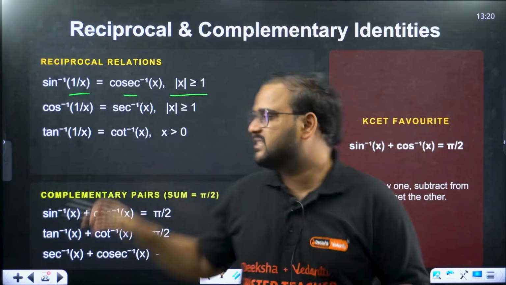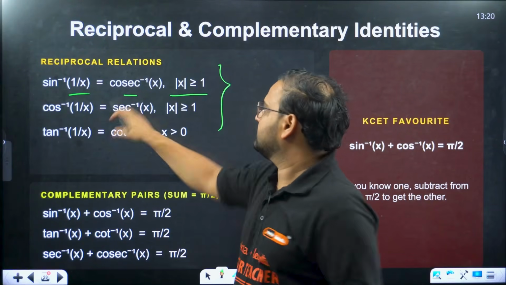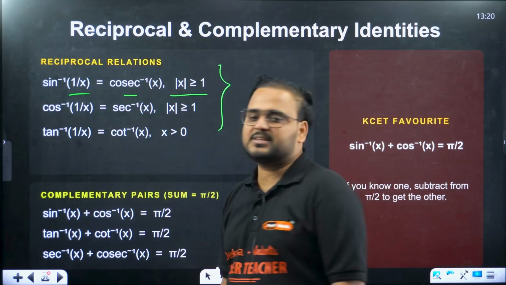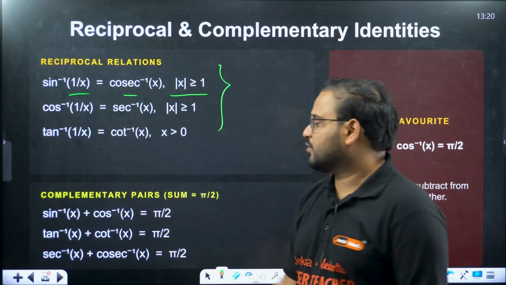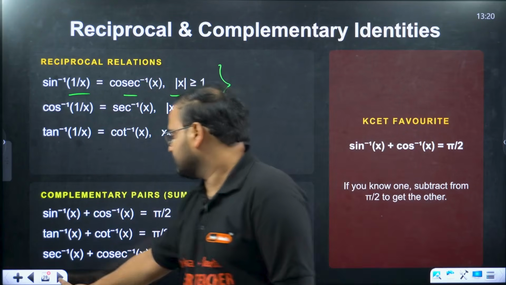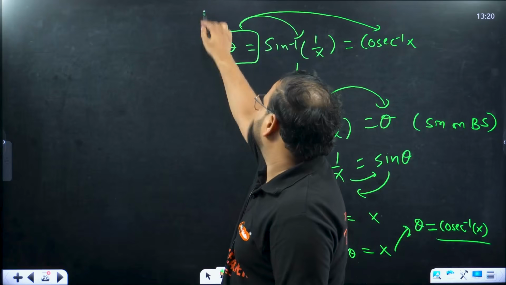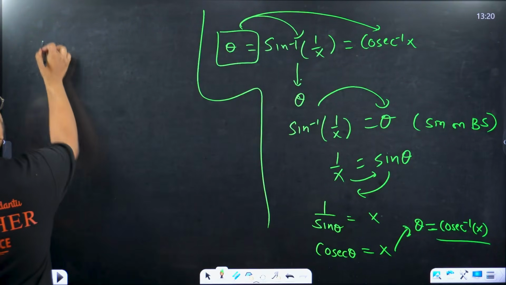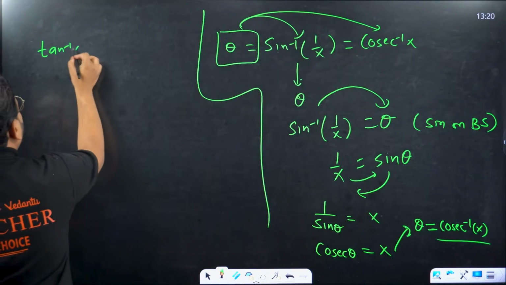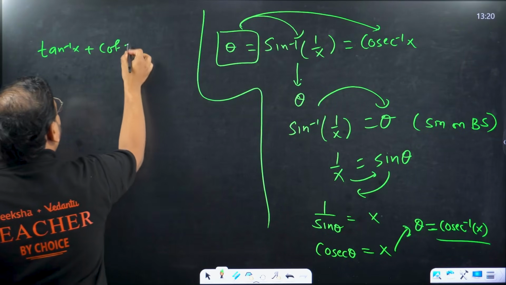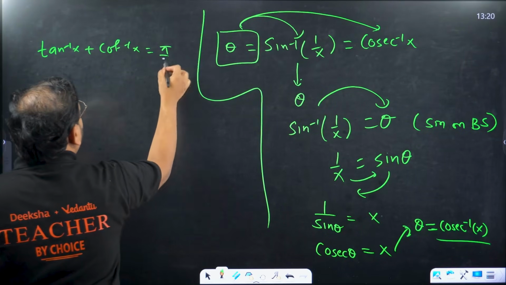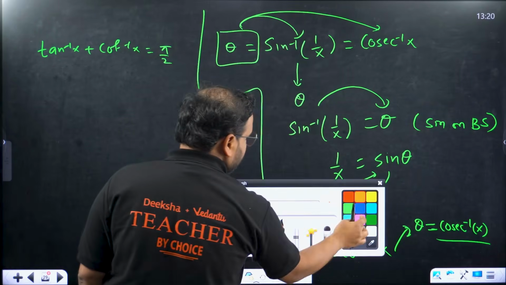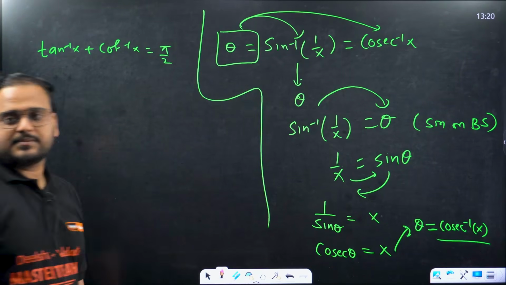This is for the reciprocal relation. This is for the complementary relation. Whenever you have sine inverse of x plus cos inverse of x is pi by 2, the same holds for tan inverse, cot inverse, sec inverse, cosec inverse. How come, sir? Let's take tan inverse and cot inverse over here. Prove that tan inverse of x plus cot inverse of x is pi by 2. How would you prove this?